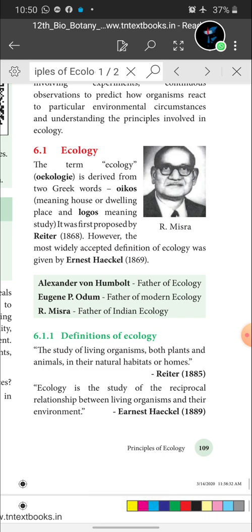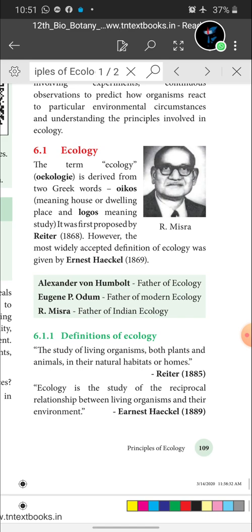The term ecology is derived from 2 Greek words. What are these 2 words? Oikos, meaning house or dwelling place, and logos meaning study. So the study of dwelling place is called ecology. It was first proposed by Reiter, a 1-mark question: who proposed the term ecology? Reiter. However, the most widely accepted definition of ecology was given by Ernest Haeckel. This definition is widely accepted by people.